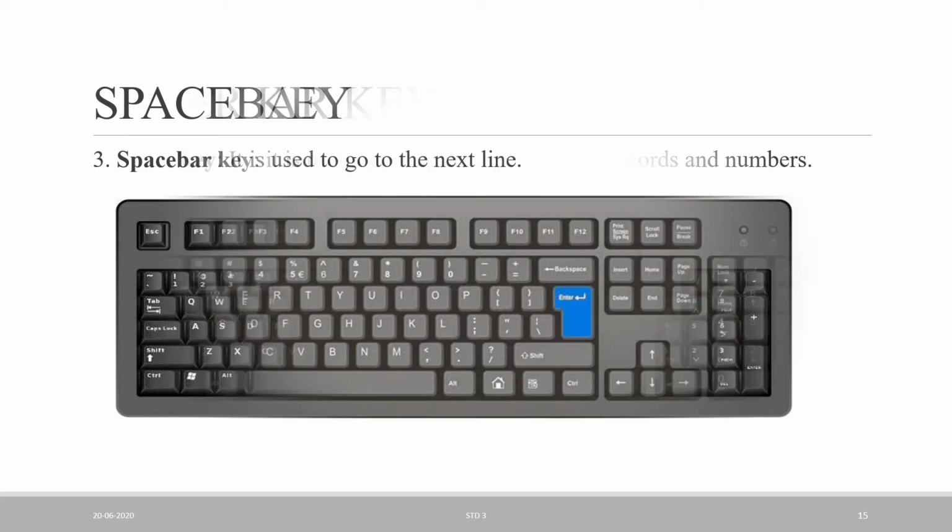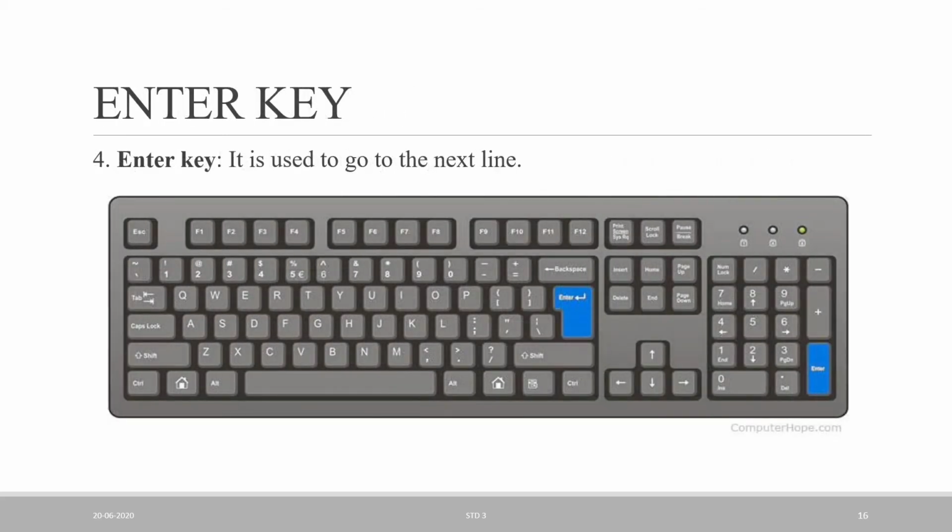Now move to the next key, the enter key. See this picture, I am showing here the two blue-colored keys, this one and this one. These two keys are enter keys, and the enter key is used to go to the next line. For example, in the first line I am writing one number. Now I want to go to the next line, so which key do we use? The enter key. The enter key is used to go to the next line.